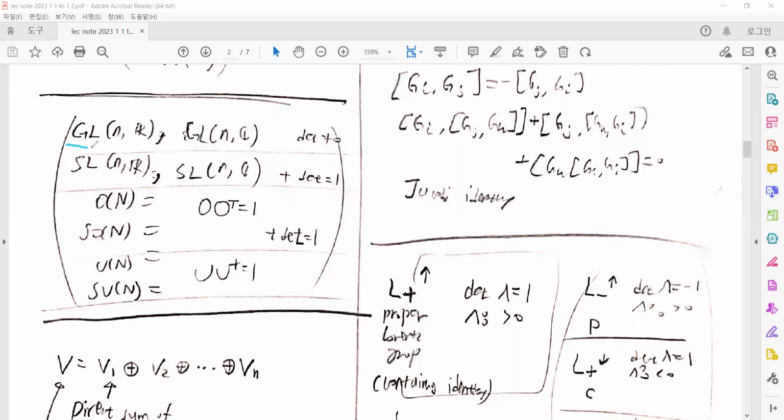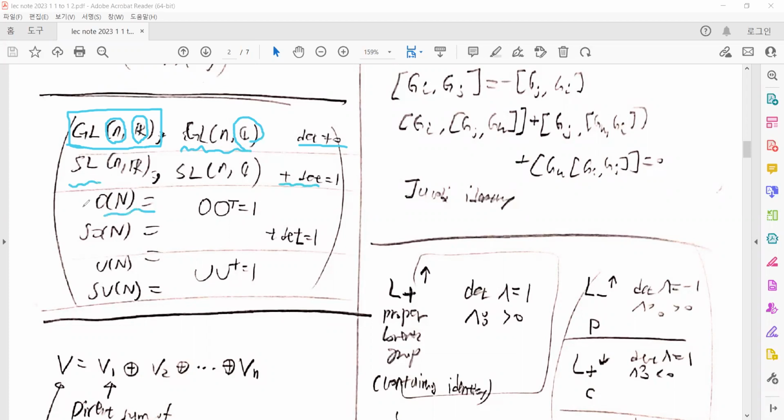First of all, the general linear group consists of matrices whose determinant is not equal to zero, and the components are real. We can also consider the general linear group with complex components, and the special linear group, which has determinant equal to 1.